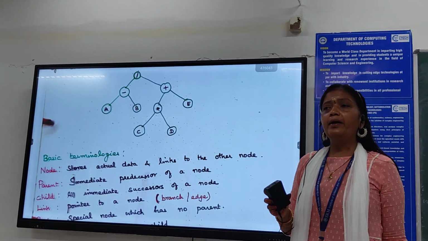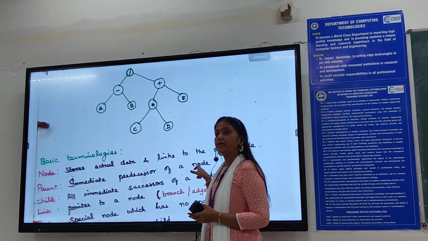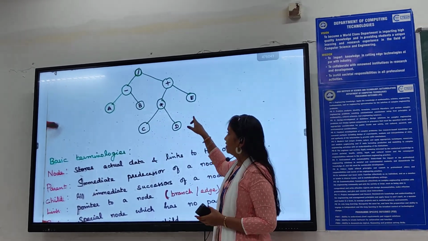So what is the parent in a tree structure? Parent refers to the immediate predecessor of a node, or you can say the parent of it. Now refer to the diagram.